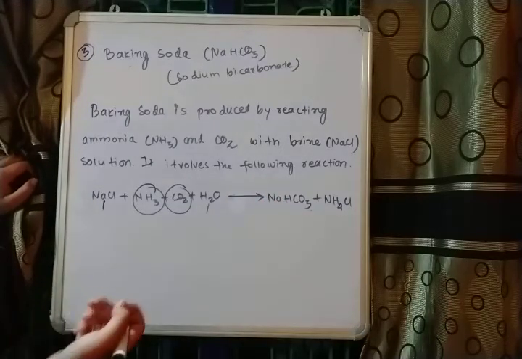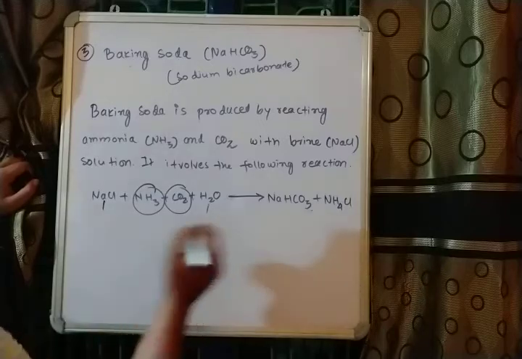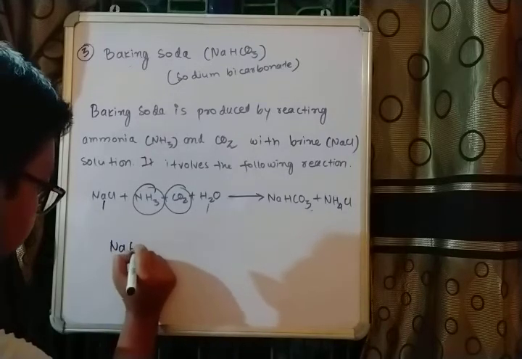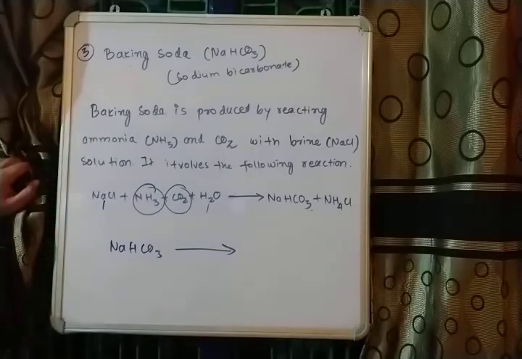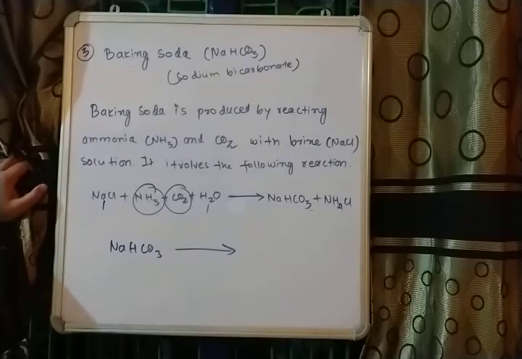So what happens when we heat this substance? We have baking soda, NaHCO3, and when this is subjected to heating, what happens during the process of cooking? We supply heat, obviously, to make the substance cooked.